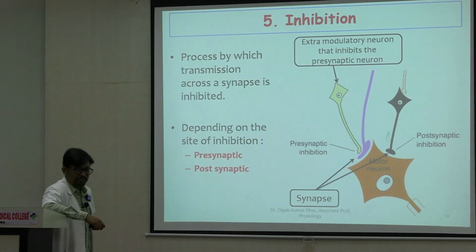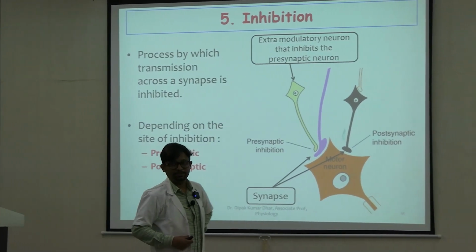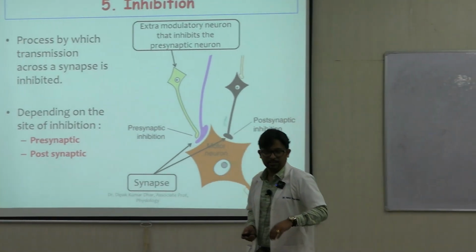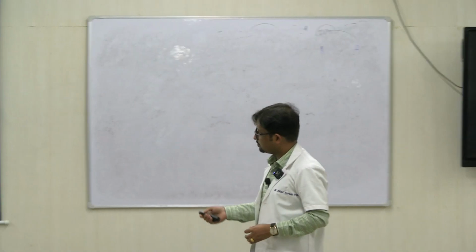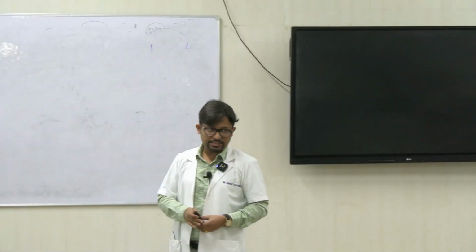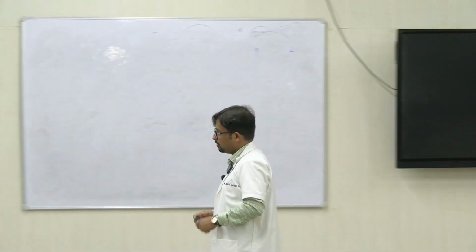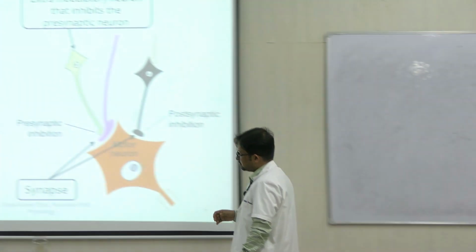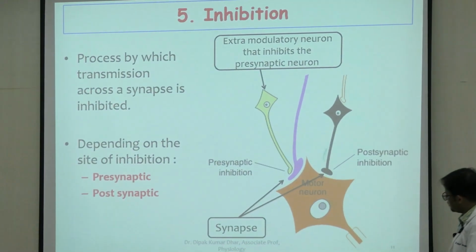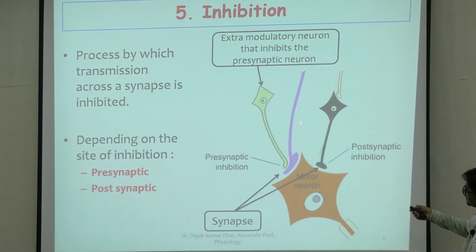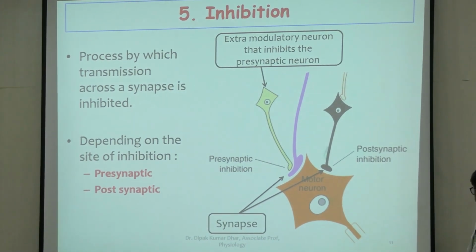Okay. Opposite one, the property of synaptic inhibition. Inhibition means the transmission across the synapse can be inhibited, and depending on the site where this inhibition is happening, we call them presynaptic and postsynaptic. Now let's see this example. So this is the synapse in question, the one you see in purple color, right?